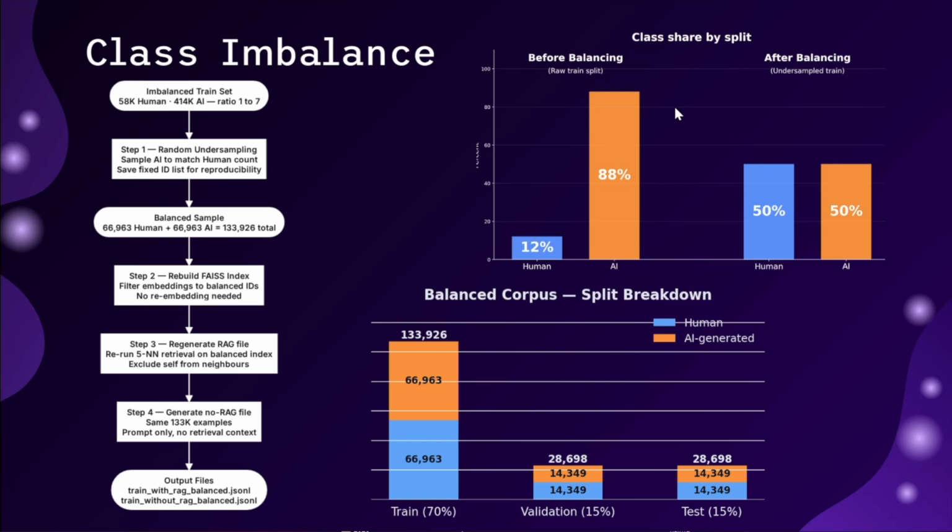The result is a balanced corpus of 133,926 samples split equally across both the categories. The split for training will be 70% and 15-15 each for validation and test.